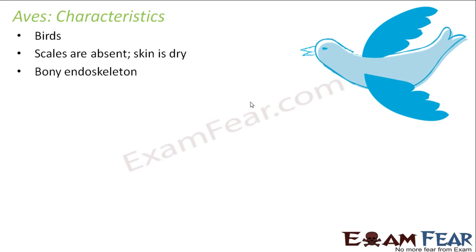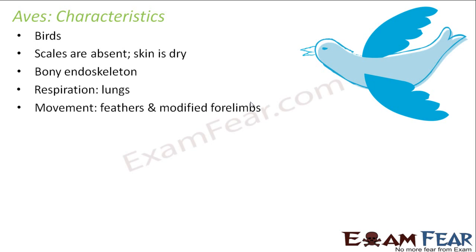Bony endoskeleton, that is the internal skeleton, is made up of bones. Respiration happens through lungs. Movement with the help of feathers and modified forelimbs. So the forelimbs, that is the front limbs in case of birds, are also modified. And the feathers also help in their movement, that is, it helps it in flying. Warm-blooded, that is, these are the first animals which are capable of regulating their body temperature. So they are similar to human beings, that is, if outside it is hot, they can reduce that internal temperature of their body. They have that capability. So they are warm-blooded.